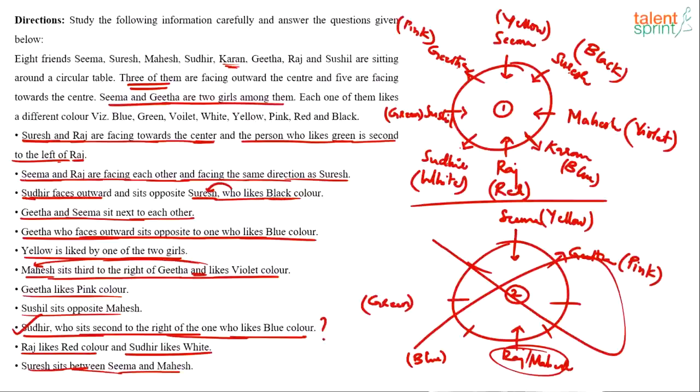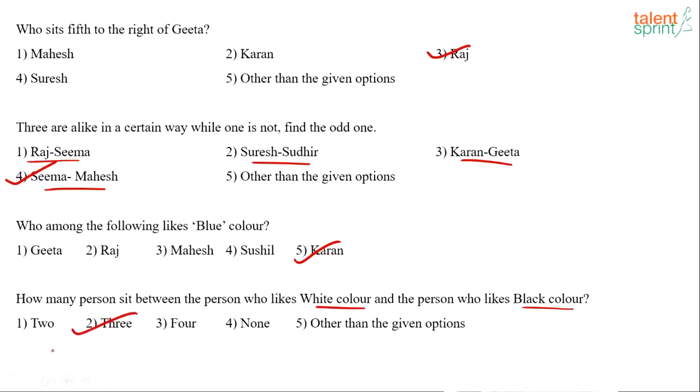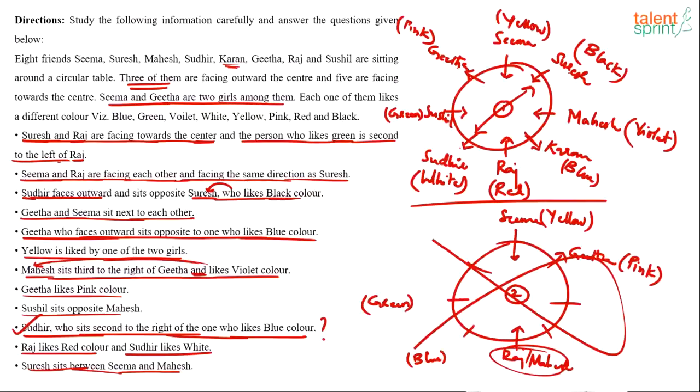If you see, white is here. Go in the clockwise direction from white. 1, 2, 3. So there are 3 between white and black, right? Go in the anti-clockwise direction from white. 1, 2, 3. Luckily, since black and white are opposite to each other, we will have the same number of persons on either side. So the answer can be taken as 3: there are 3 persons between the one who likes white color and the one who likes black color. But if they are not opposite, then there will be 2 possible answers. Clockwise may give you one number, anti-clockwise may give you another number.